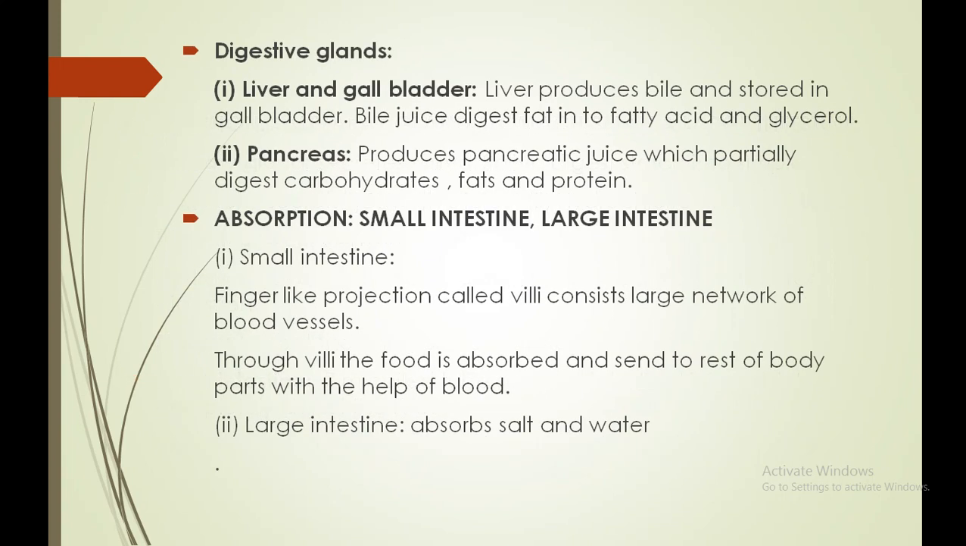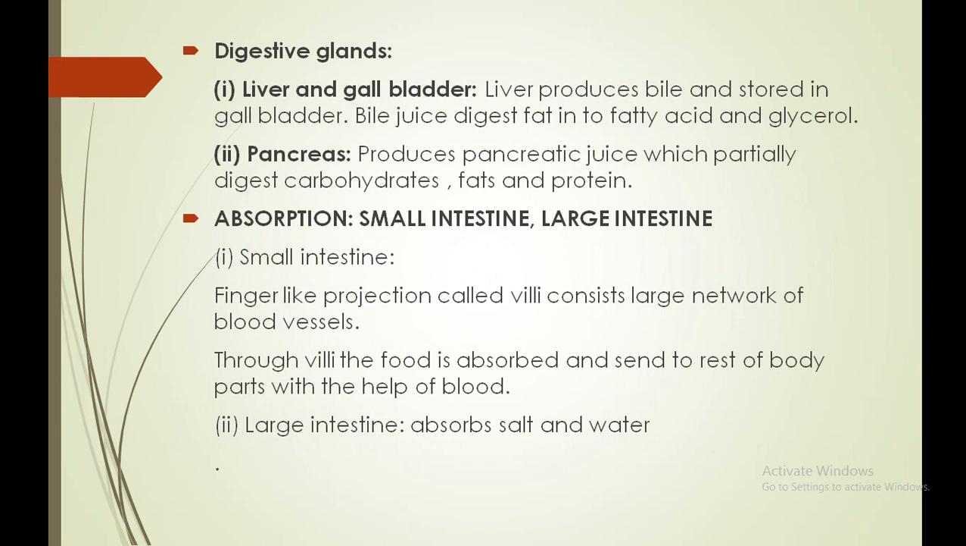Okay, moving to the next, the digestive glands. The digestive glands total three: the liver, gallbladder, and pancreas. Liver and gallbladder are a combination. The liver produces bile, which is temporarily stored inside the gallbladder, and the bile's function is to digest fat and convert it into fatty acids and glycerol. Next one is the pancreas. The pancreas has a leafy structure, and it secretes pancreatic juice, which partially digests carbohydrates, fats, and protein. So our digestion process is completed.